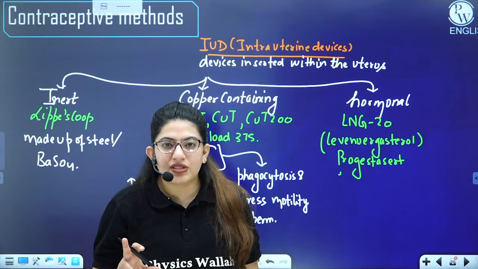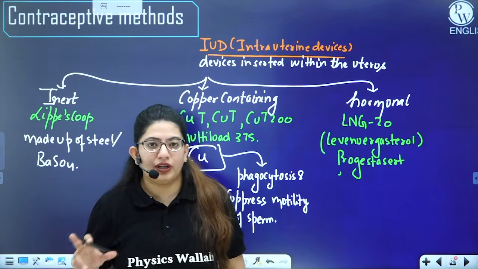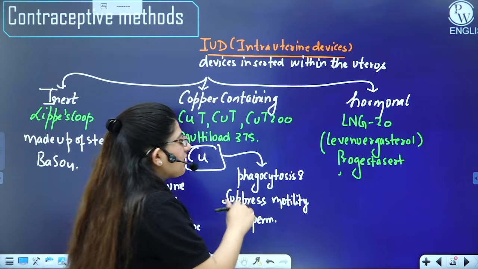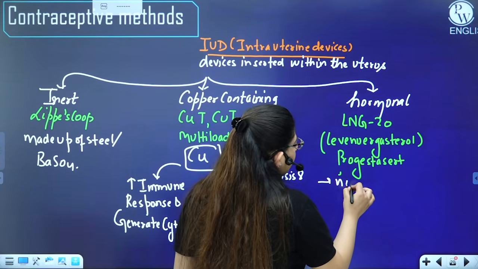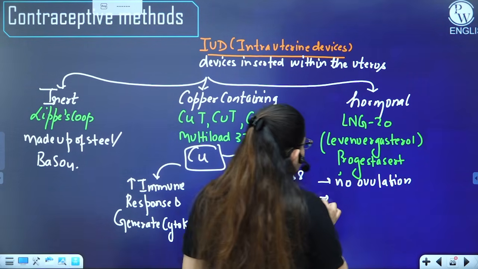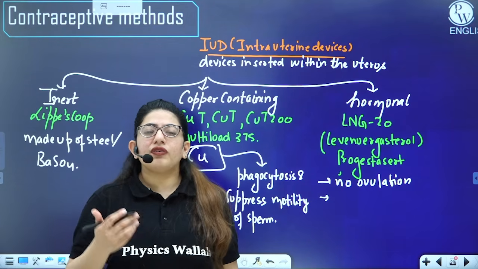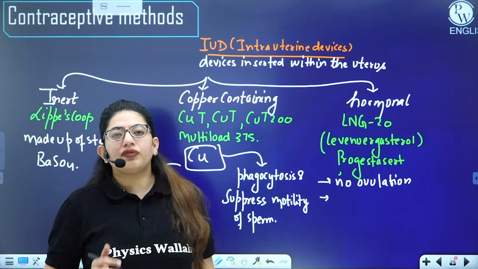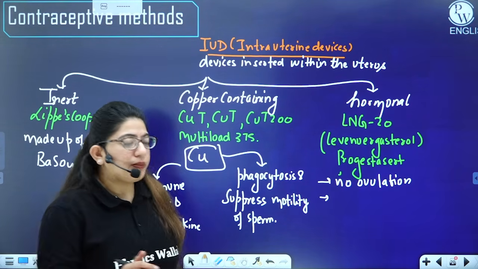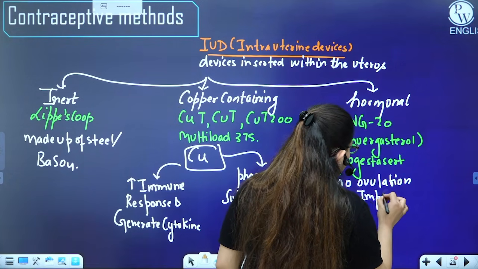If there is no FSH, there is no growth of the ovarian follicle, and there will be no ovulation. Also, since it is not the regular progesterone, it will alter the nature of the endometrium, and then there will be no implantation.